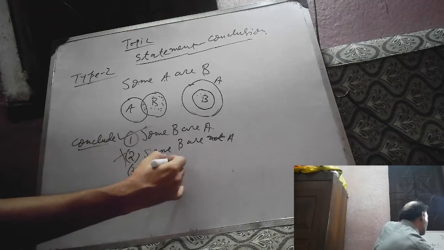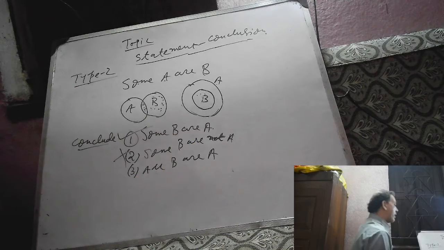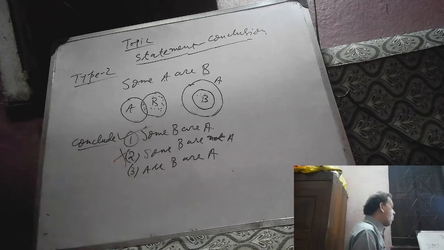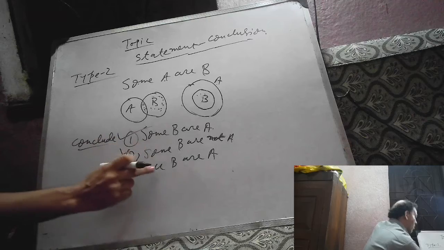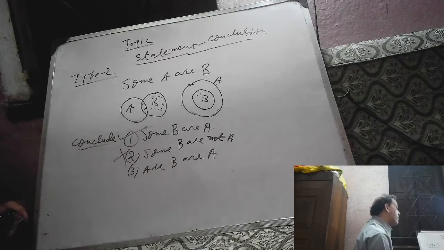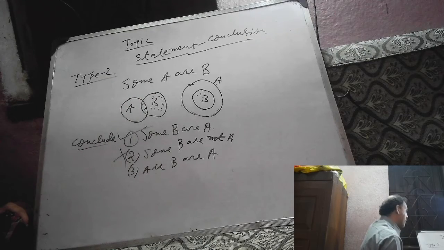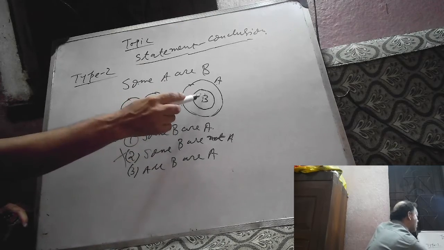Number 3, all B are A. Whether it is correct or wrong, this will be correct only if all the given Venn diagrams support it. Mind it, a statement like all B are A will be definitely true only if all the possible Venn diagrams support it. We can say all B are A is correct from this Venn diagram.